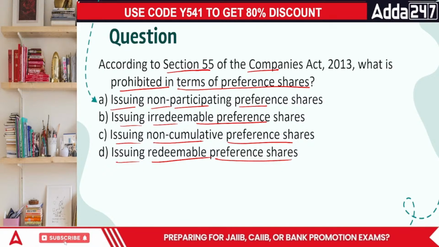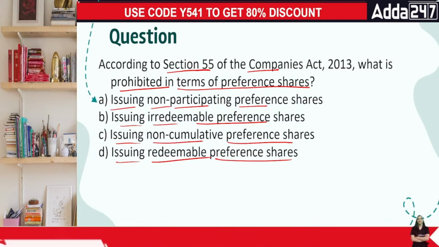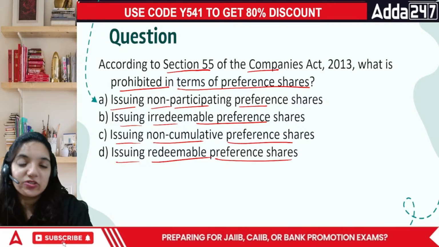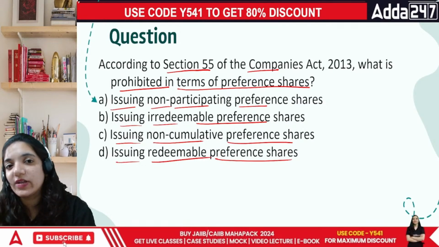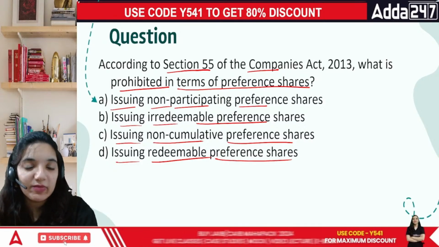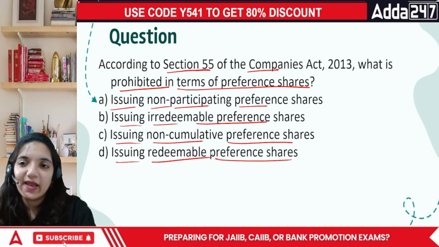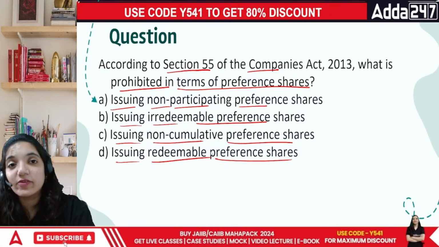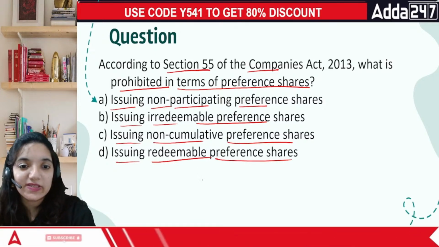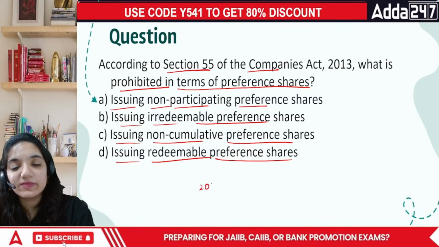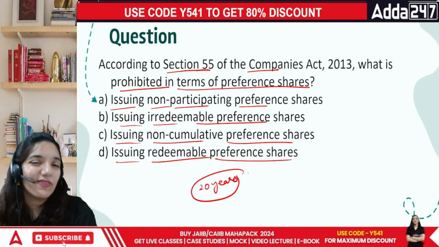Now let's look at this specific question further. When we talk about redeemable and irredeemable preference shares, in our country, we are not allowed to issue preference shares that are not redeemable. That means if people pay for those shares and we do not pay them back, this kind of thing is not allowed. Normally, if you take money from people in terms of shares, then after 20 years at most, those people have to be repaid in terms of preference shares, not equity.